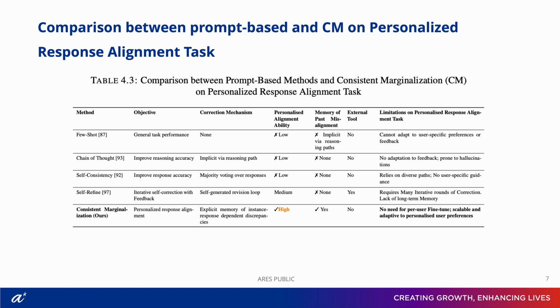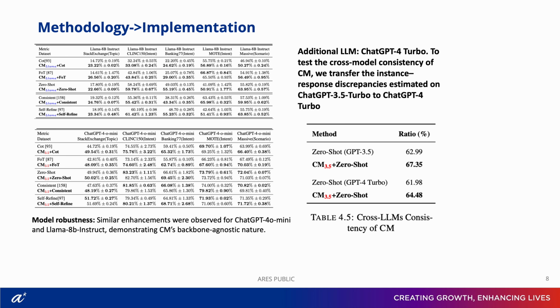By contrast, our method, consistent marginalization, explicitly models the discrepancy between LM output and user preferences. It delivers strong personalization and alignment without requiring per-user fine-tuning. So the big picture is that these prompt-based methods are primarily correctness enhancers. Consistent marginalization, on the other hand, is a true personalization enabler.